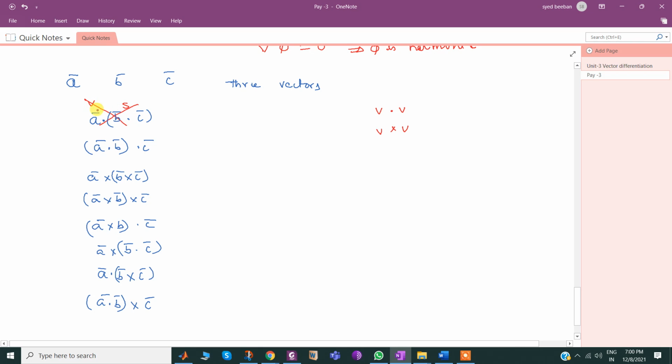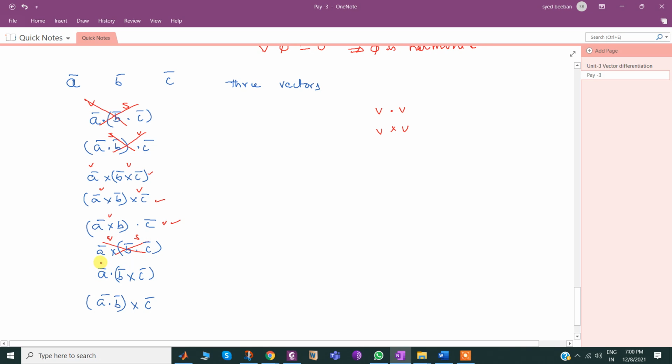Vector dot a scalar is not defined. Similarly here also, this is a scalar and this is a vector, it is not defined. This is a vector and the cross product is a vector, yes, it is defined, no issues. This is a vector, the dot product is also defined. a bar dot b bar cross c bar... a bar cross b bar dot c bar is a scalar, this is a vector, it's not defined.